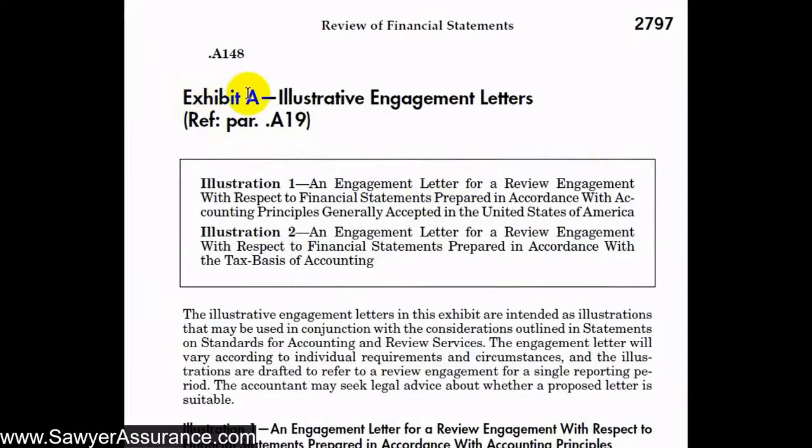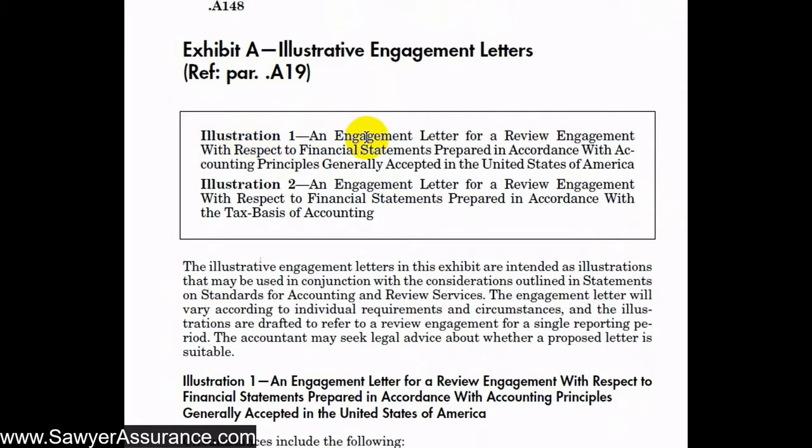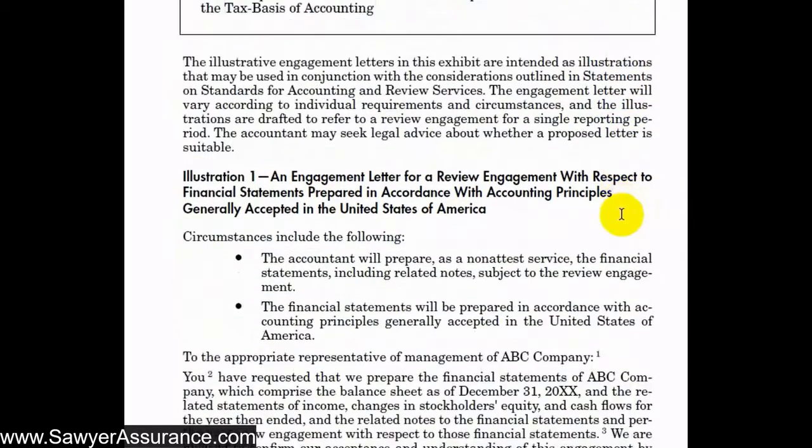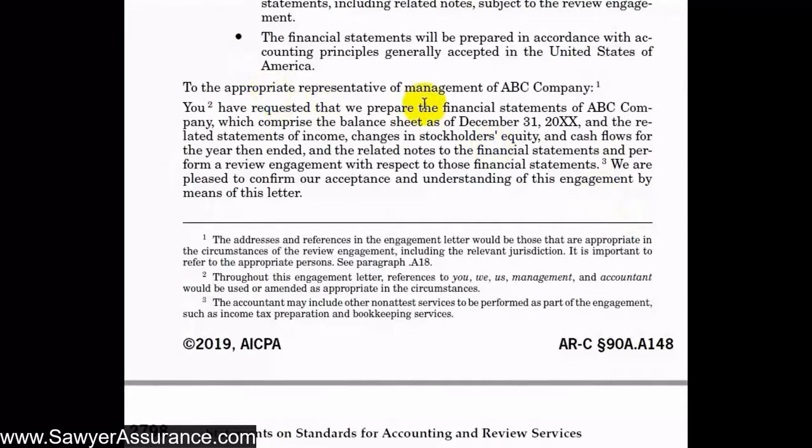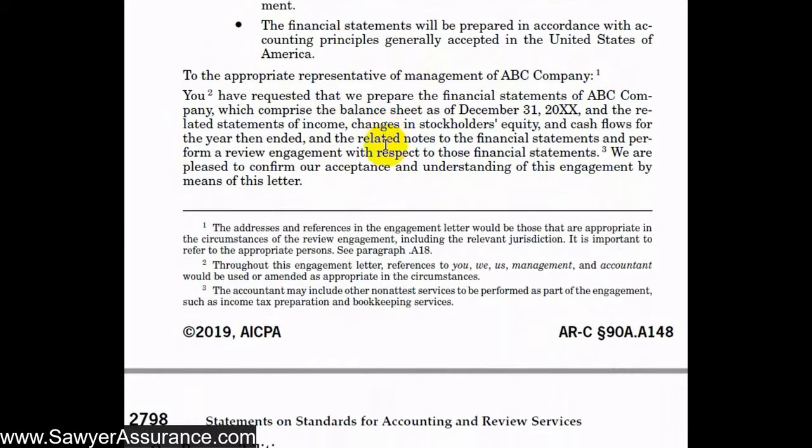Okay, so now we're down in Exhibit A with some illustrative engagement letters for review engagement. We have two examples here. One of them is a review performed in accordance with GAAP, and another performed in accordance with a tax basis of accounting. So the first report included with GAAP is here, and we see here that it's addressed to management. It tells us which financial statements are under review.